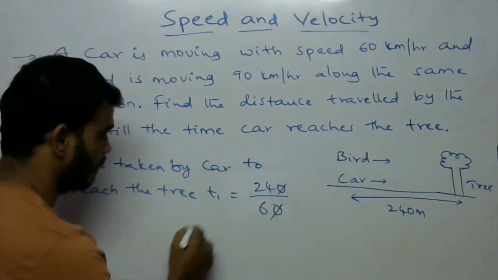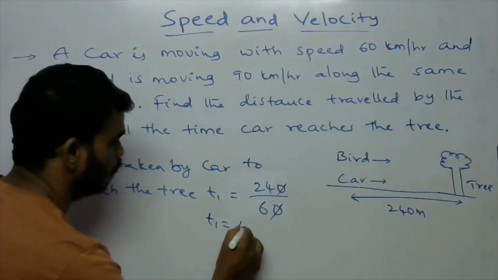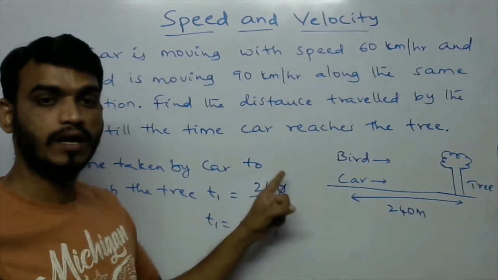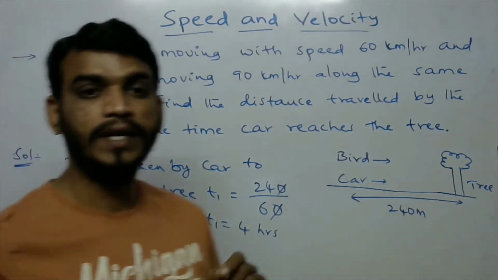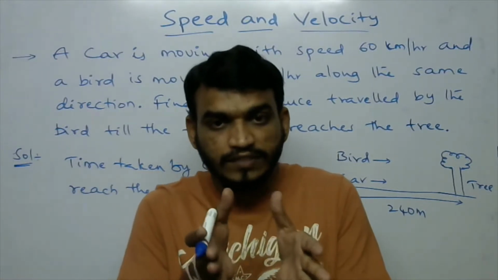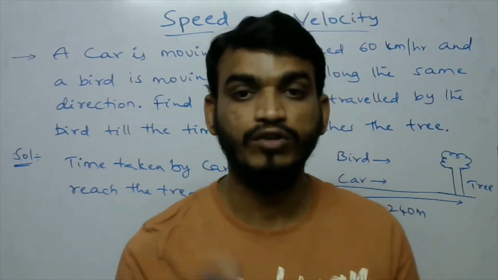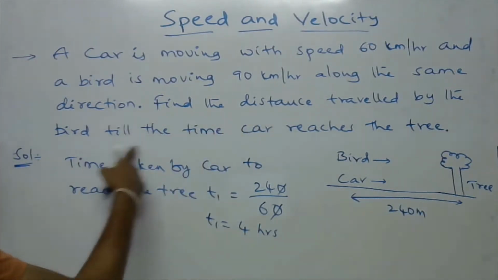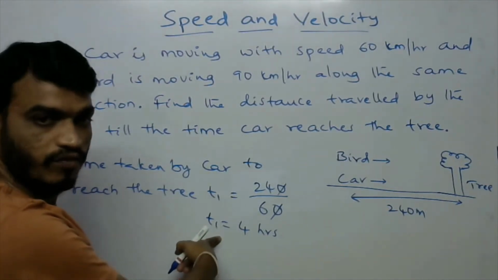So this will be cancelled and T1 is equal to 4 hours. This is at 60 kilometers per hour. So we can take the time as 4 hours. The car will take 4 hours to reach the tree. So within this 4 hours, how much distance is traveled by the bird? We have to find that out. So the distance traveled by the bird till the time the car reaches the tree. We know this time is 4 hours.